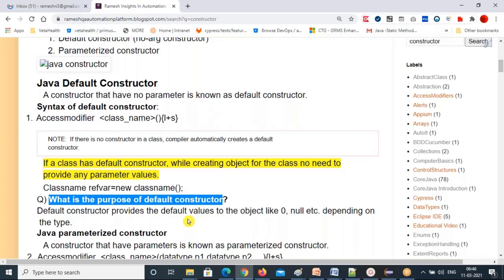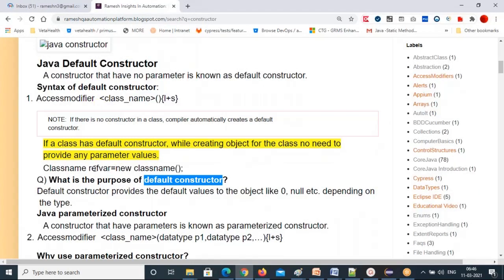Static context is not going to be used inside the constructors. And null for objects. If you are creating an object global variable, the default value will be null. String also, the default value will be null. We discussed this in the variable types. So the default values are provided by the default constructor. That is the purpose of the default constructor.